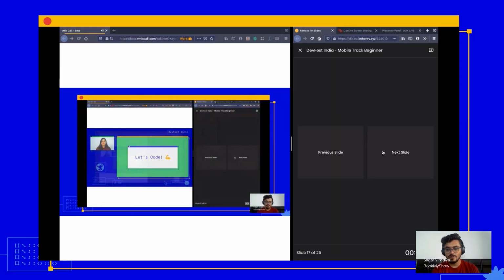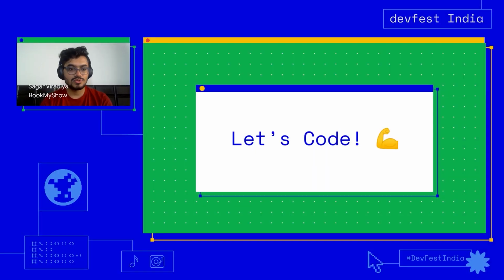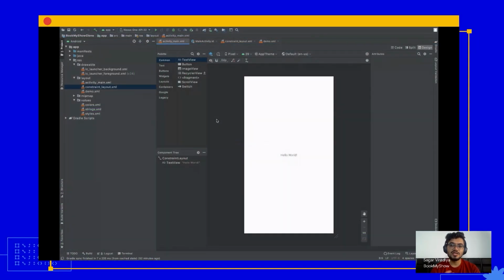ID, and you can follow along now to create our BMS clone. So let me switch to Android Studio. Okay, so before starting, we will be needing a couple of things. So just follow me. We will be needing a few dependencies for the upcoming session as well. So we'll be including them here, and we'll be changing a couple of things, colors and style. So let's just do that.